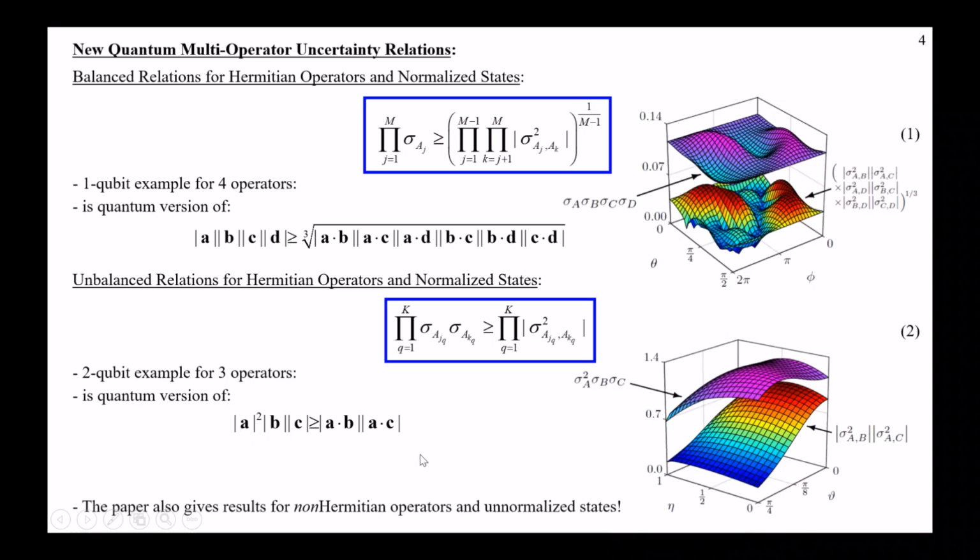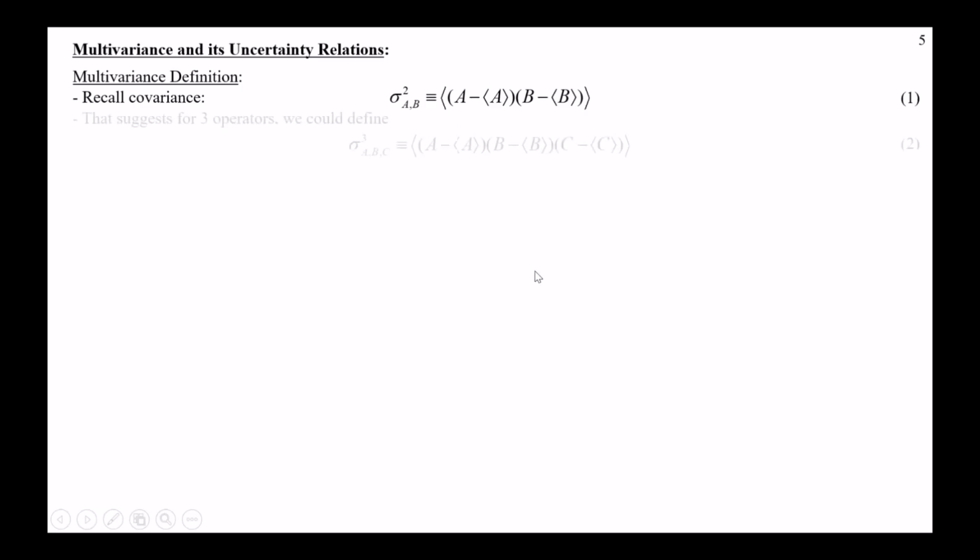Now, I also show in the paper how to give results for non-Hermitian operators and unnormalized states, just in case people need to use something a bit abnormal in whatever research they happen to be doing. But then I realized that there's another way that we could generalize things. The new idea I had, I call multivariance, and I started with the covariance. We can always take the product of 2 deviations of 2 observable quantities, A and B, and take the mean value and call that the covariance.